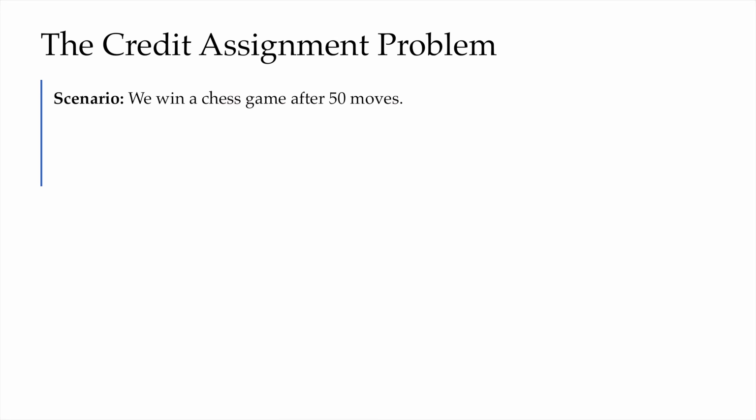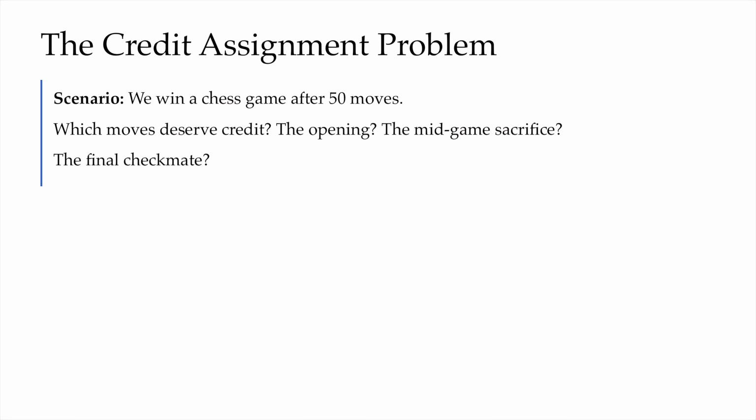So the first big challenge is the so-called credit assignment problem. Imagine we win a chess game after 50 moves. Well, which moves get the credit? Is it the opening, the mid-game sacrifice, the final checkmate? Well, we don't know immediately.